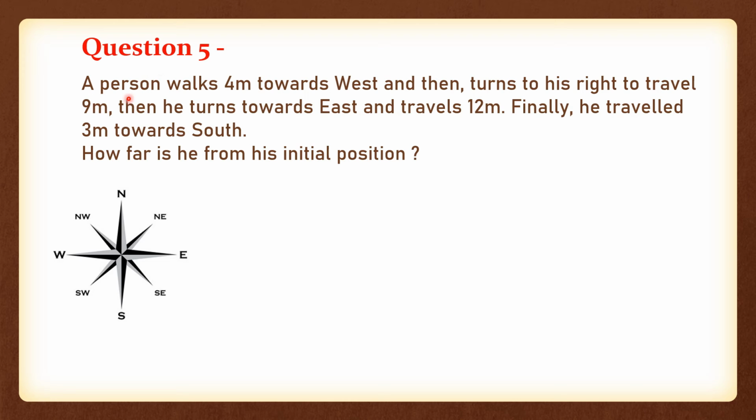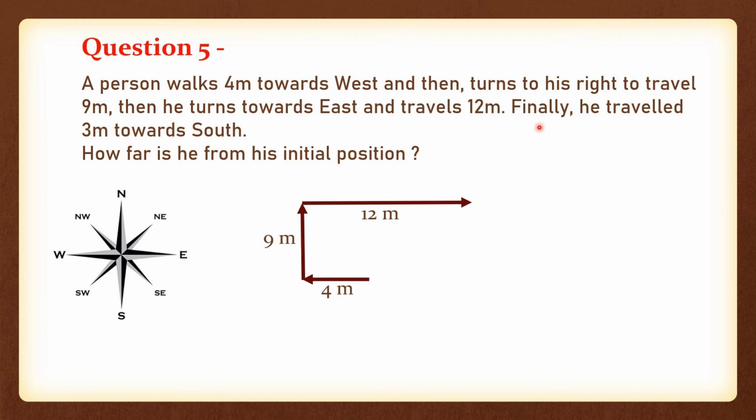So what this question is stating is, a person walks 4 meters towards west. So he is walking 4 meters towards west. So let us move to our west with 4 meters. Correct? Okay. And then he turns to his right and travels 9 meters. So after turning to his right from this point, he is traveling 9 meters. Then from here he turns towards east and he travels 12 meters. So you need to keep the compass here so that you can get the direction east. So if you get your east, then you will travel 12 meters.